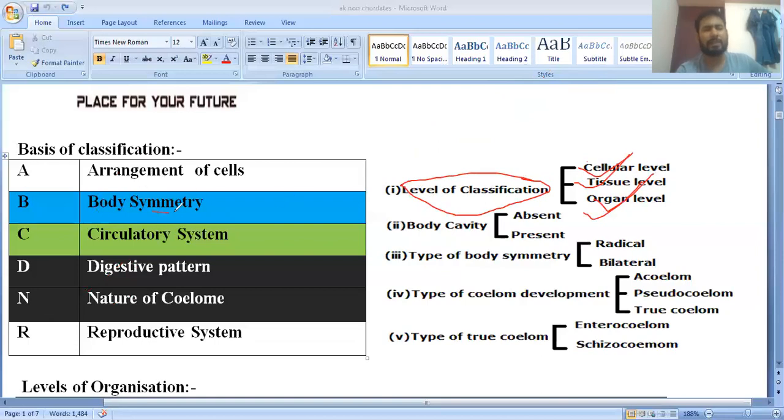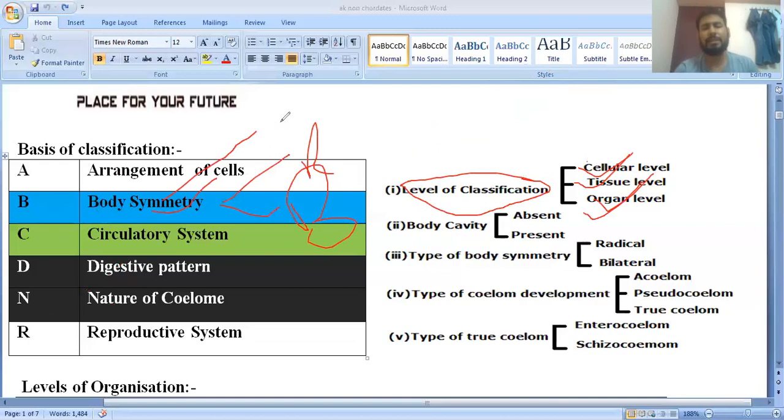Second, they have given the body symmetry. Body symmetry, you know very well. So two different types of body symmetry are found: radial symmetry and bilateral symmetry. One more type is also found, which is known as asymmetry.